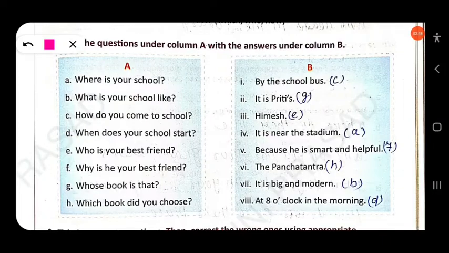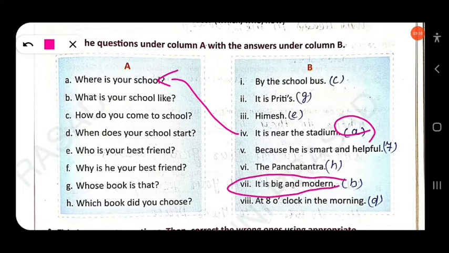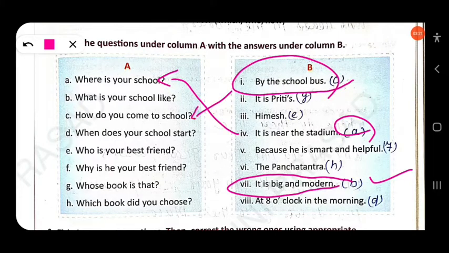So here, where is your school? You have to use here, it is near the stadium. Here A, so the fourth option. Then next, what is your school like? It is big and modern. B double I. Then next, how do you come to school? By the school bus. Here the first option. Then next here, when does your school start? At 8 o'clock in the morning. Last option here.